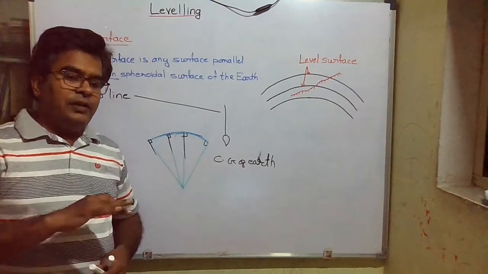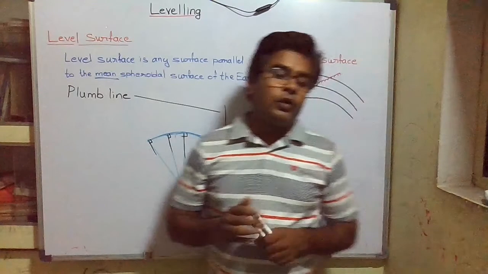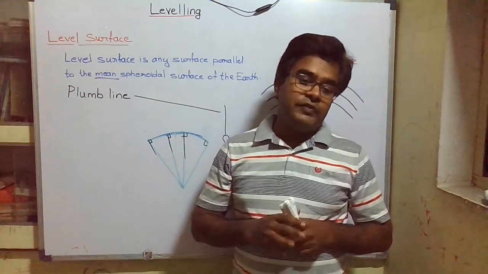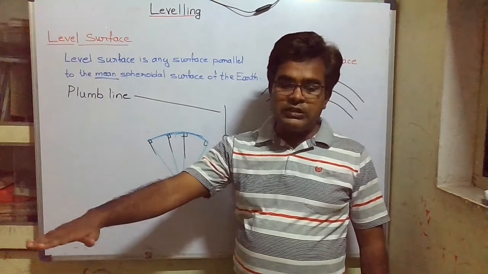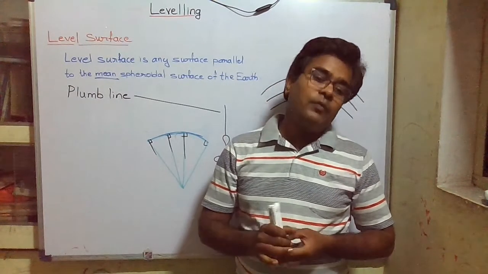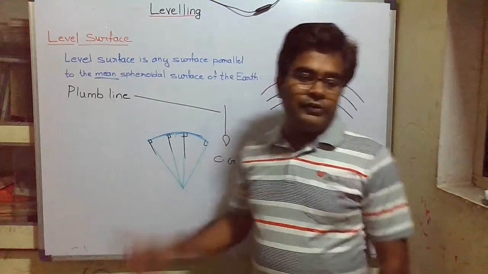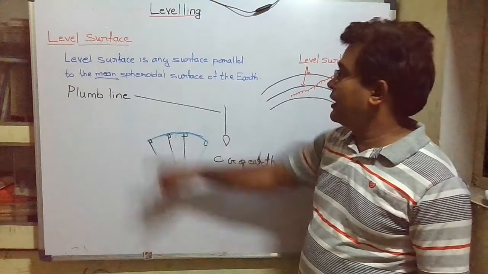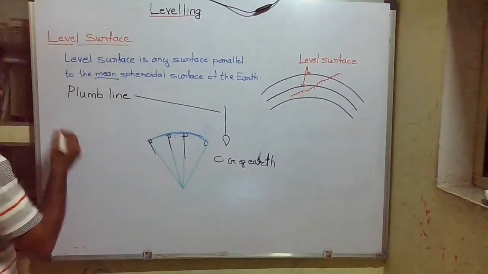Can we see the level surface? Yes. If we see the water in a still lake, the water will always have the same level, and that level we can consider as a level surface. We have seen the plumb line, and the next term is level line.